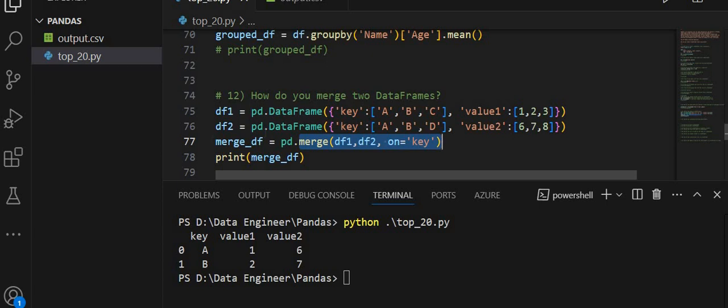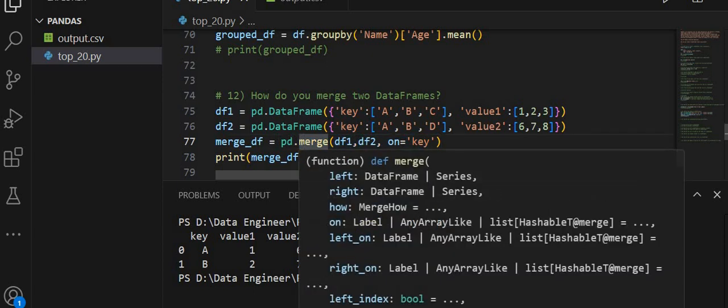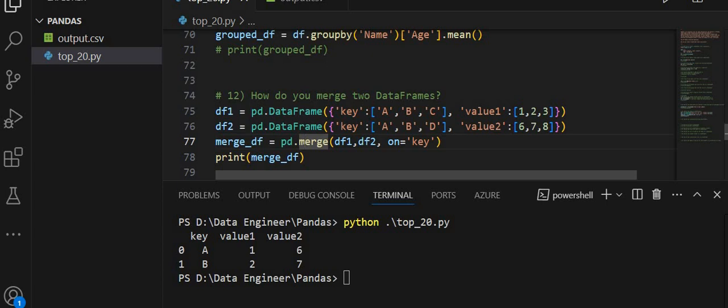The merge is an inner join. So pd.merge is an inner join by default, which means it includes only the rows where the key values match in both data frames. From the pandas module we have the function merge, and it is an inner join by default.